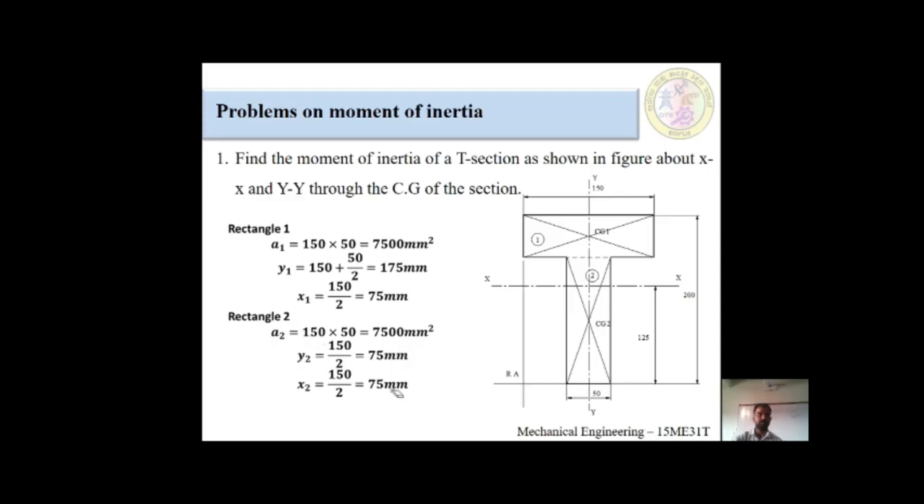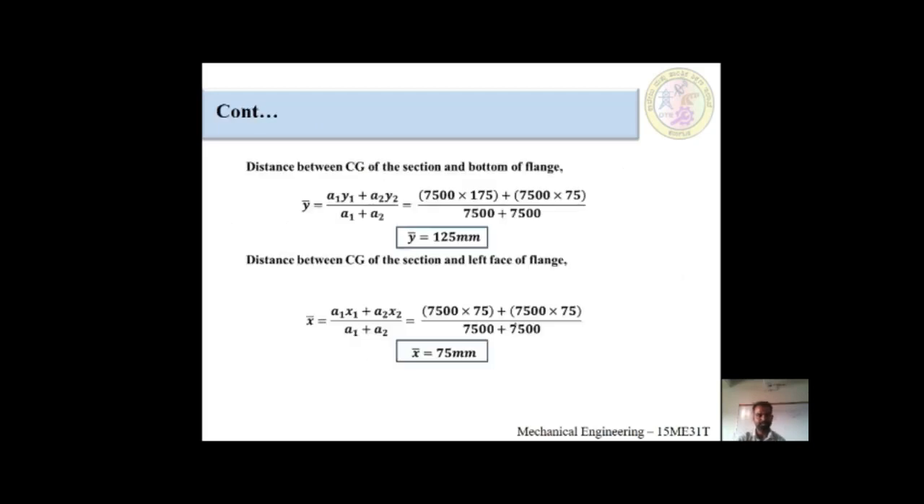After finding rectangular 1 and rectangular 2, we have to find out the x bar value and y bar value. How do we find out x bar and y bar? We have a formula that we will look at in the next slide. This would be y bar. How to find y bar? It is the distance between the CG of the section and the bottom of the frame. Why have we taken the bottom? Bottom means the lowest line, the reference for calculating the y values.